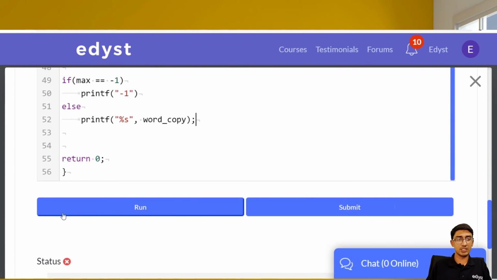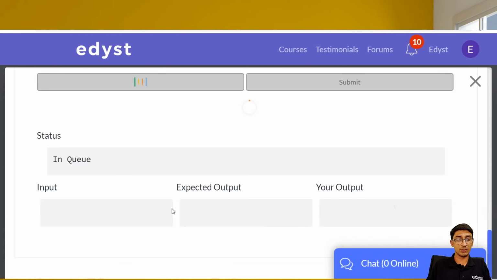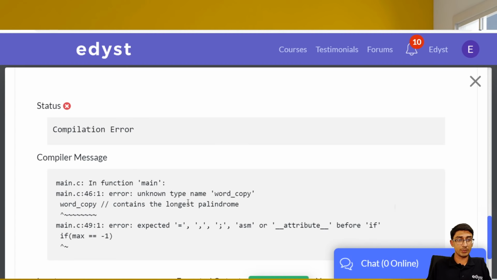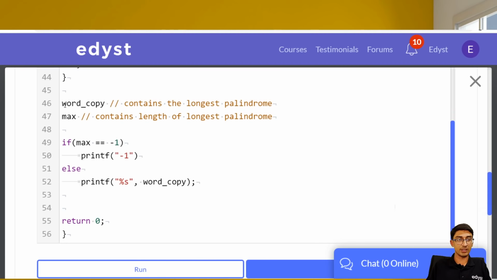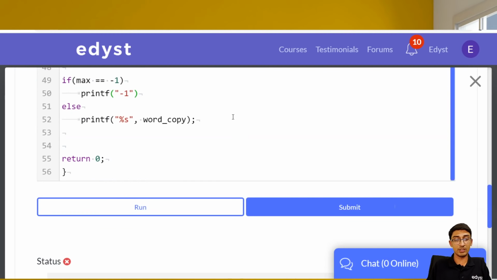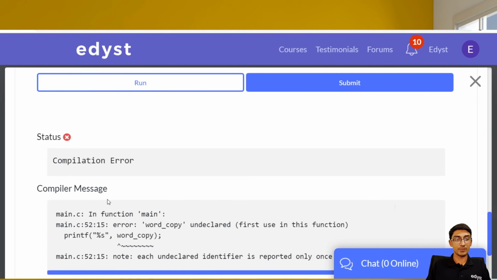Let's just run this and see. We've written a lot of code. Let's see if this even works. Okay. Unknown type word underscore copy contains, okay. Yeah, I forgot to comment this part out. That's my mistake. Let me run this. Compilation error, semicolon. Again, if you're coding for a long time, small things you're going to miss out.